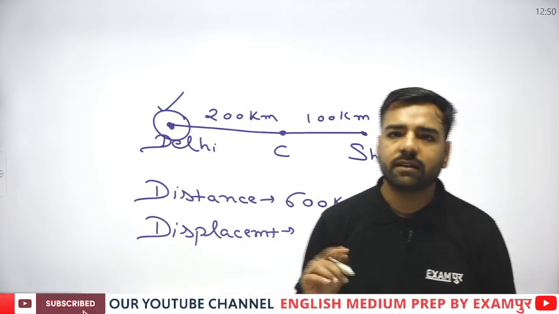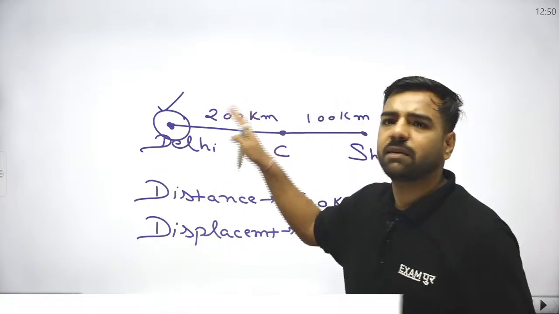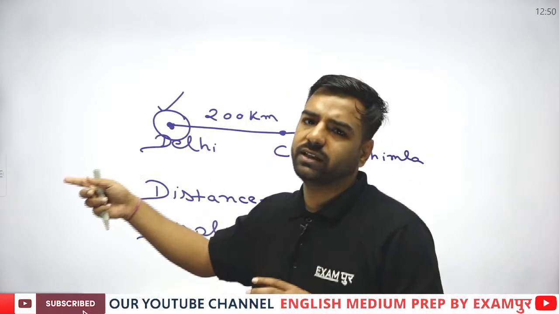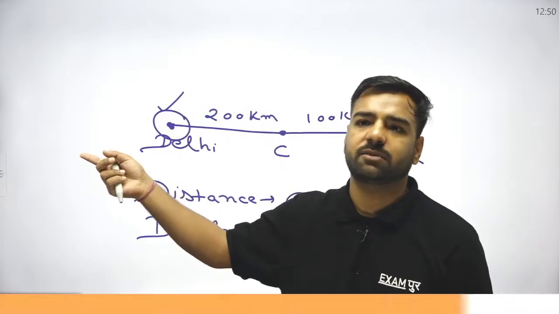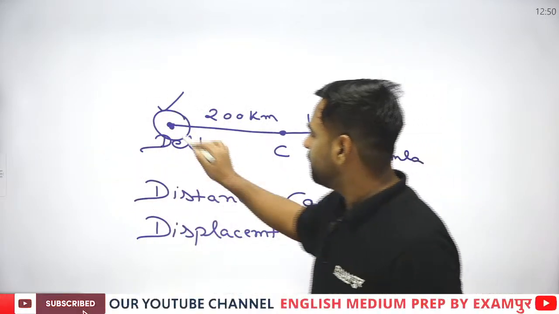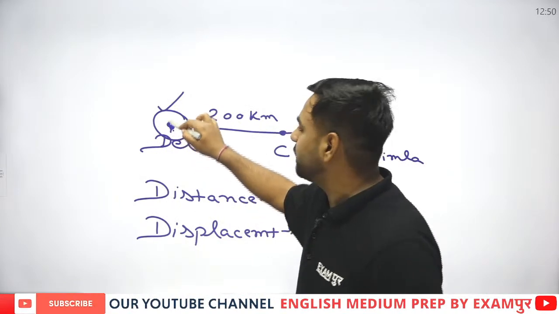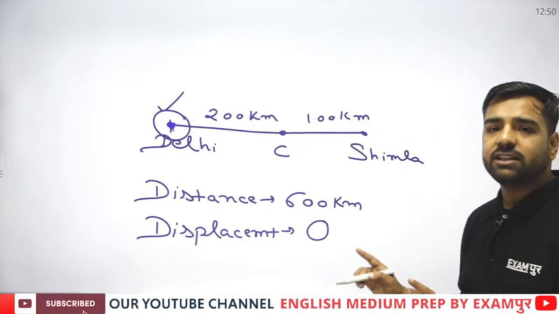So I'll do one thing. Tomorrow I'll come up with the same question, and then we'll go with the nuclear physics part, because I think I need to explain this part. Please remember, the initial and final point is the same, isn't it? That's why your displacement will actually be 0. It will be 0.